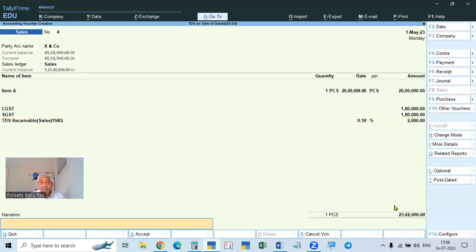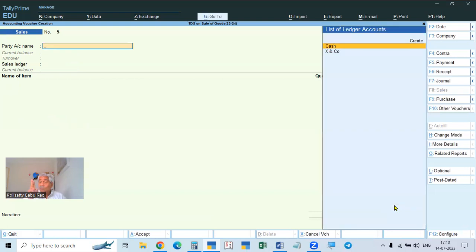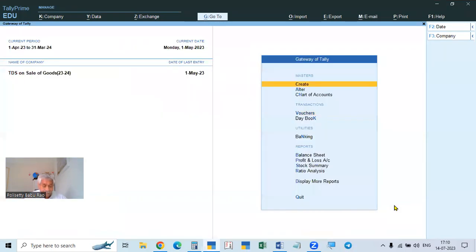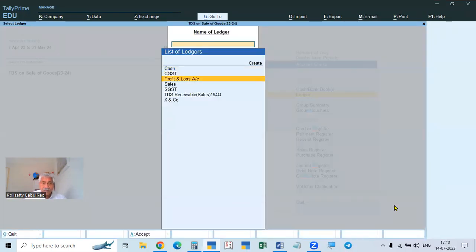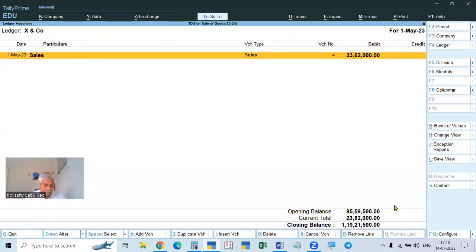So totally what we did, there are 3 bills. The first bill is less than the limit, so we have not deducted anything. In the second bill, we calculated on the excess. In the third bill, we calculated on the total amount. How will it be shown here? If you go to X and Co, all the 3 sales are shown.